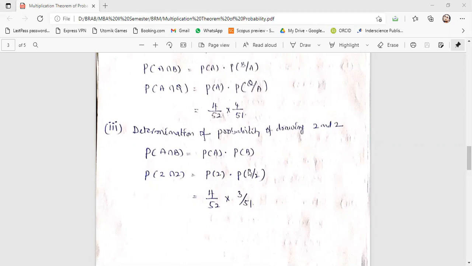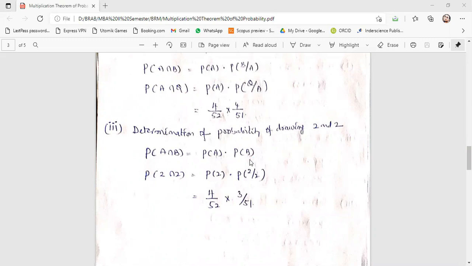So probability of 2 and 2 means in the first attempt you are getting 2. How many 2 cards are there? 4. Yeah, 4 by 52. Now, the question is, what is the probability of getting 2 in the second attempt? You kept that card aside. So how many 2s are there now? 3 will be there. So 3 by 51, because the card which you have put aside is a 2. When you keep the 2 aside, the number of 2s is decreased to 3. So 3 by 51. Here you should not write 4 by 51.